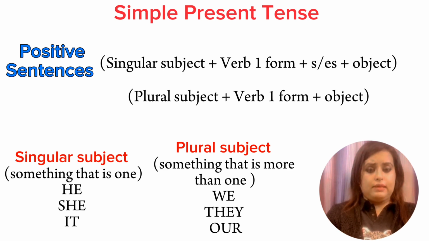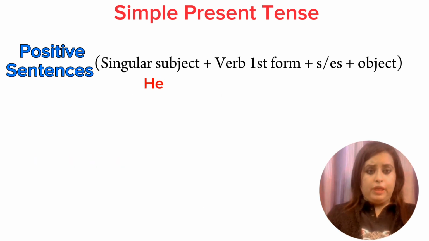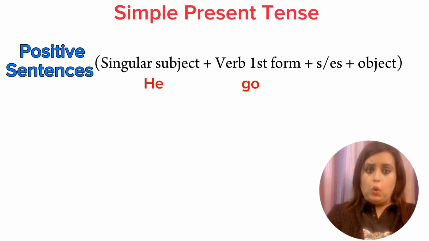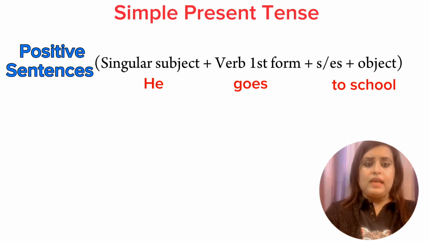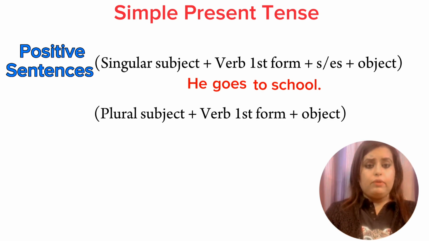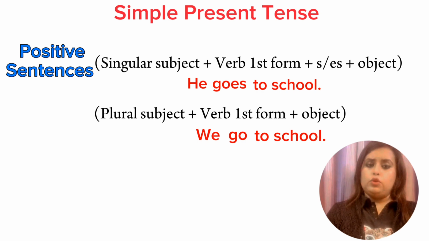Okay, now let's see the examples. With the singular subject, it will be he, then the verb will be go, and I'm going to add either s or es, so here it will be he goes. Now the object will be to school. So the whole example will be he goes to school. Let us take the similar example in plural. So in plural it will be we go. Here I won't be adding s or es because it is not in the rule. So we go to school. He goes to school, we go to school.